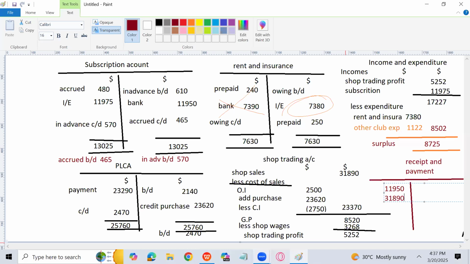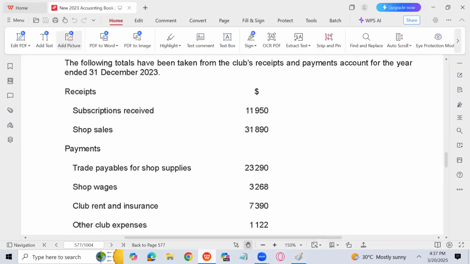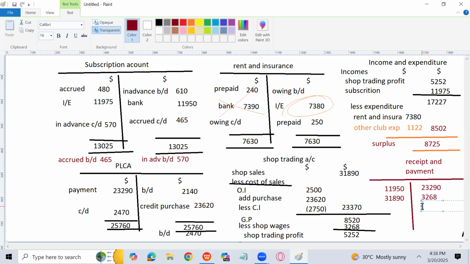And credit side, it will come 23290, 3268, then 7390 and 1122. Now you can find the carried down. Total the debit side minus the credit side, you will get the carried down of the bank, which is supposed to be written under the current asset section.